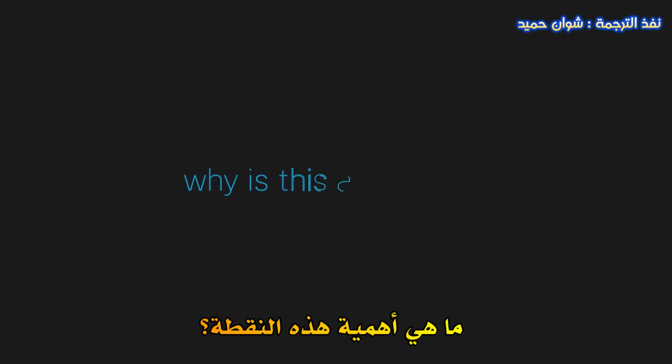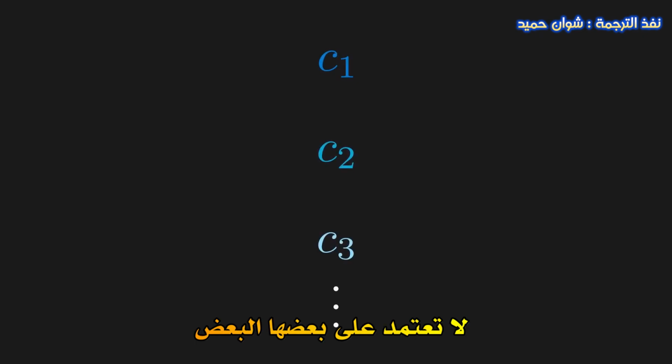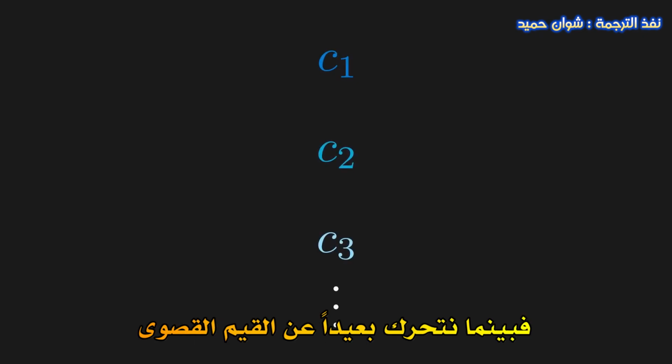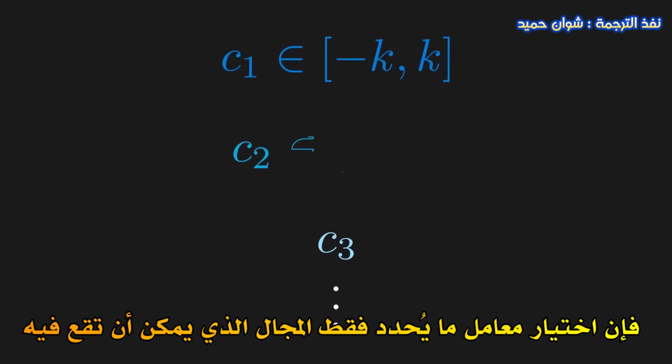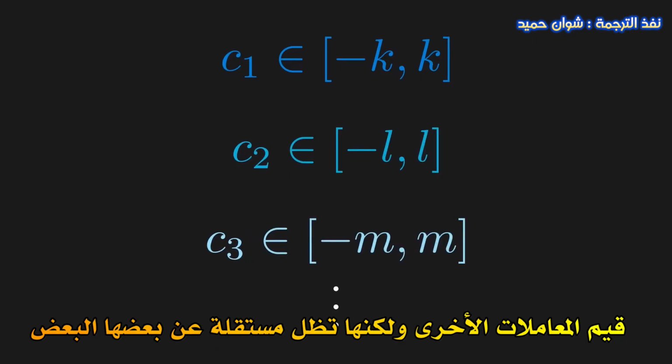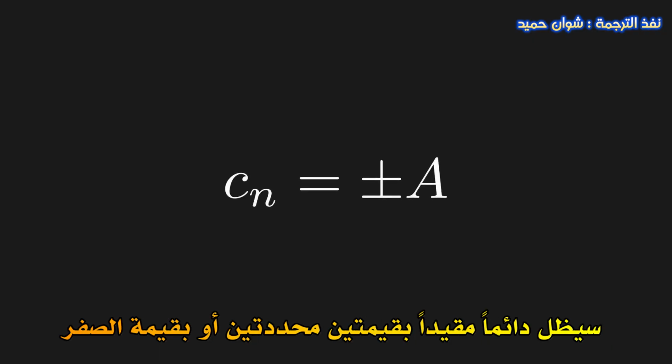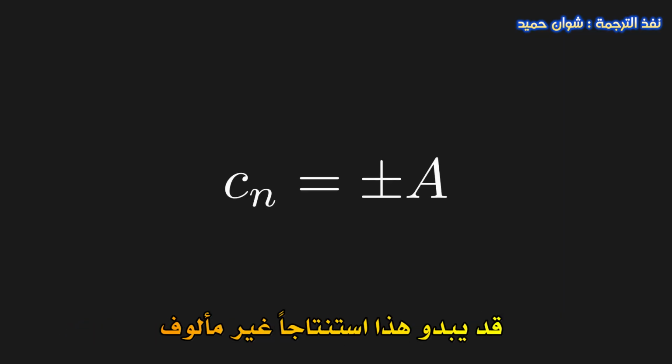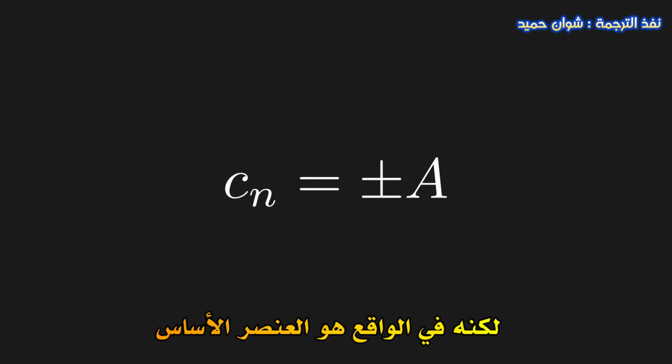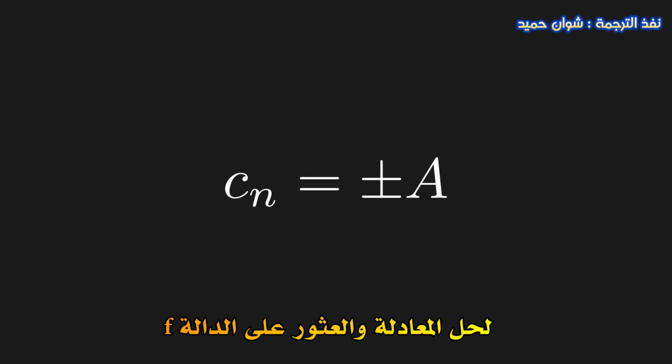So, why am I making a big deal out of this? The main takeaway is that most C are basically independent of each other. As long as we stay away from the boundaries, choosing a C only tells us what range of values the other C can take, but they are independent otherwise. The exception to this is the last C, which will always be constrained to one of two numbers or 0. This might seem like a weird overall takeaway, but trust me, this is actually the key to finding F.